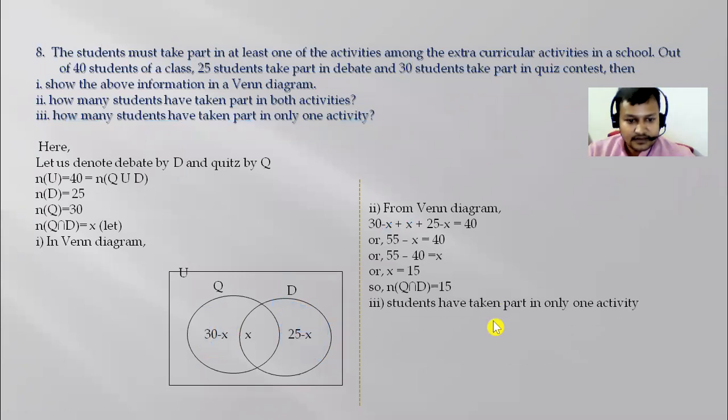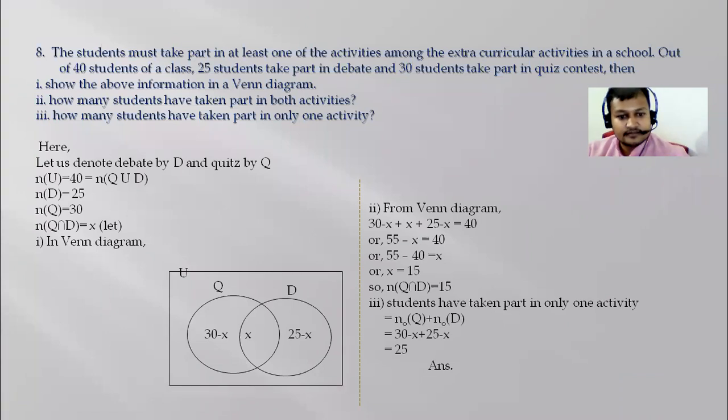Students who have taken part in only one activity, that is number of only quiz plus number of only debate. This gives us 30 minus X plus 25 minus X. 30 minus 15, it is 15, and 25 minus 15, 10. 10 plus 15, 25. You can find out it easily. So this is our required answer. Is there any problem or any confusion?